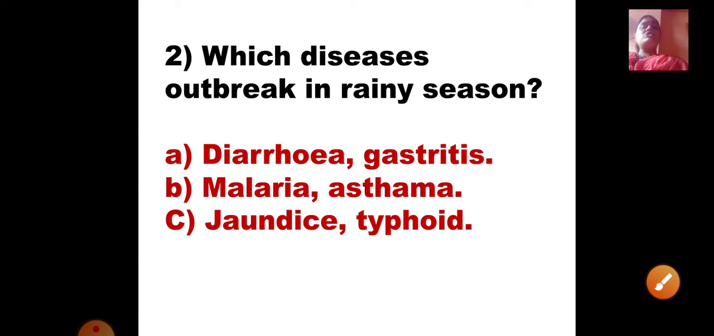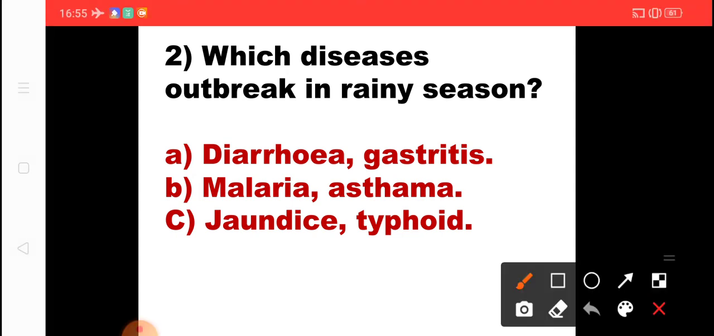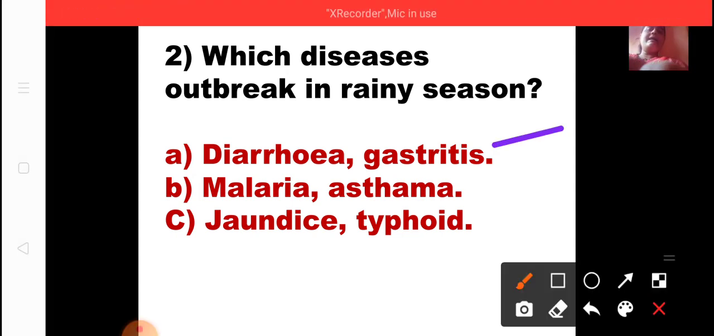Second one. Which diseases outbreak in rainy season? Now during rainy season, which is the most common disease which we can observe? A is diarrhea, gastritis, B is malaria, asthma, and C is jaundice, typhoid. Okay, so the major or the common disease in rainy season which you can see is diarrhea and gastritis. So the A option is the correct answer. Diarrhea and gastritis are the two diseases which are commonly seen in rainy season.